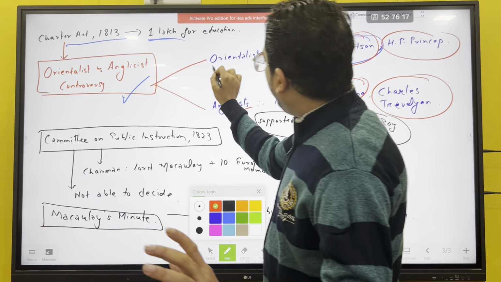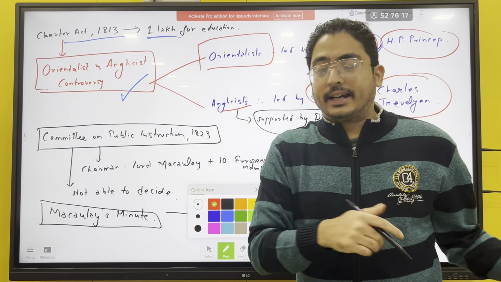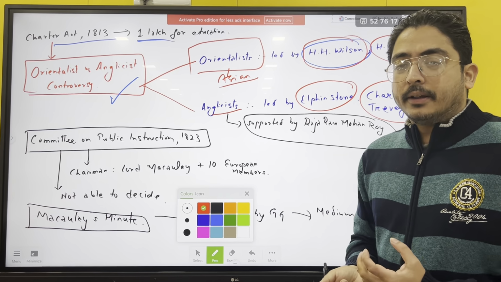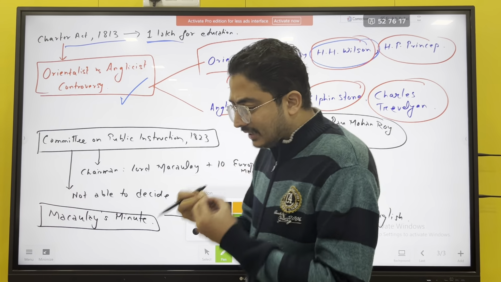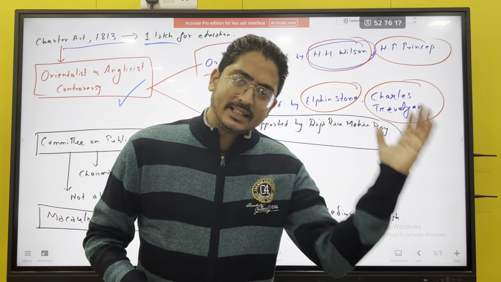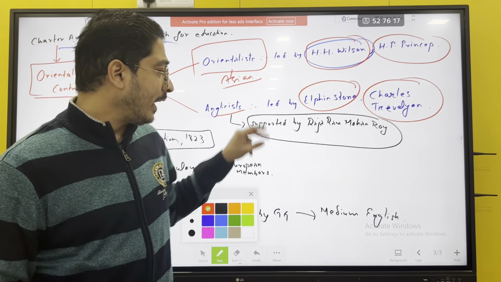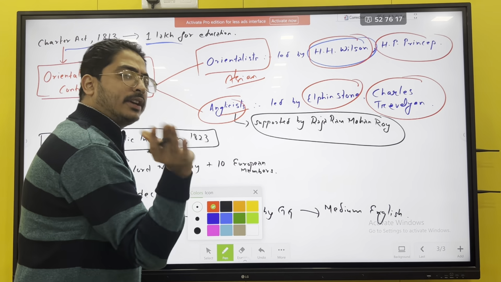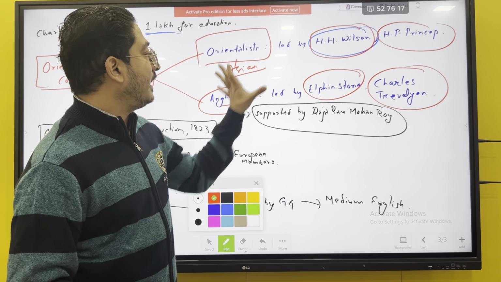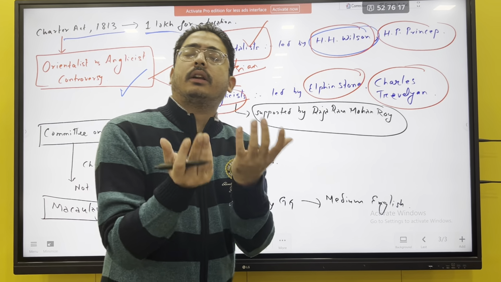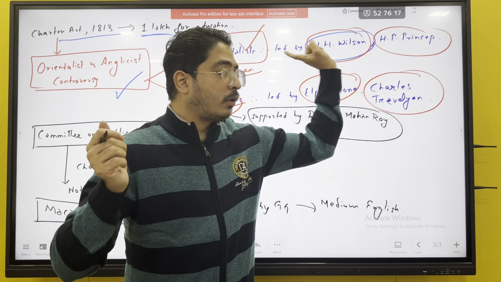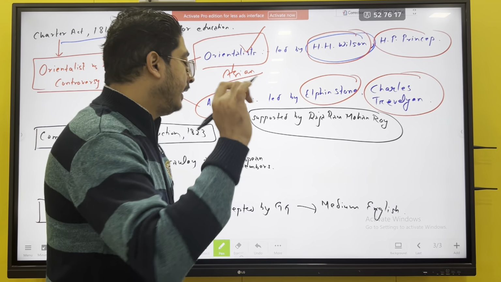Now, Orientalist means the eastern side or Asian side. Orientalists were more interested in the language, the culture, and research of our side, that is the Asian side, Indian side or Chinese side. So Orientalist covers everything. And Anglicist obviously means the Western side or English side. Here that controversy happened. Orientalists said the medium will be vernacular. Anglicists said the 1 lakh grant will go for the English language.